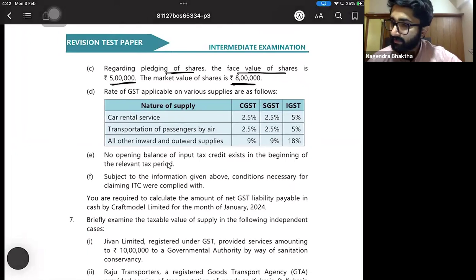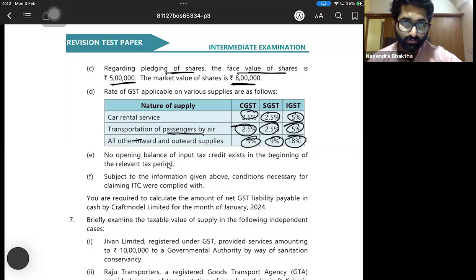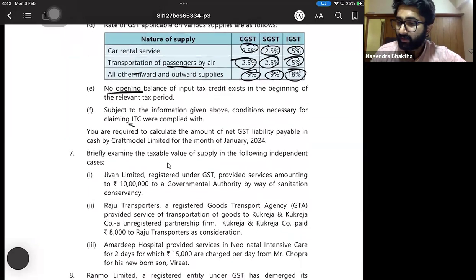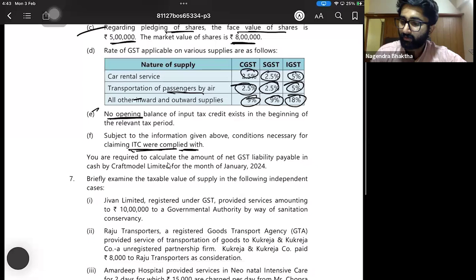For car rental services, CGST, SGST, IGST, and for transportation of passengers by air, 2.5, 2.5, and for all other inward and outward supplies, 9%, 9%, 18%. So for these goods, we will take 9%, 9%, 18%. Nothing related to goods was there in points A, B, C. D may have it. No opening balance of ITC, very good. Subject to the information given above, conditions necessary for claiming ITC were complied with, so you don't have to worry about this point.